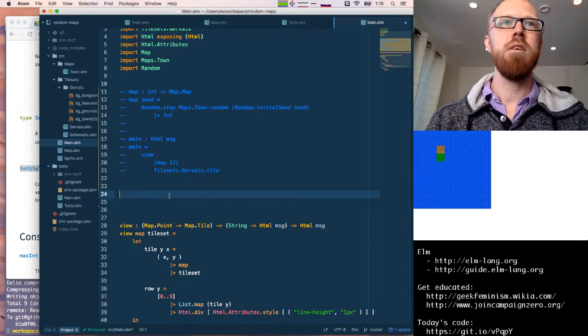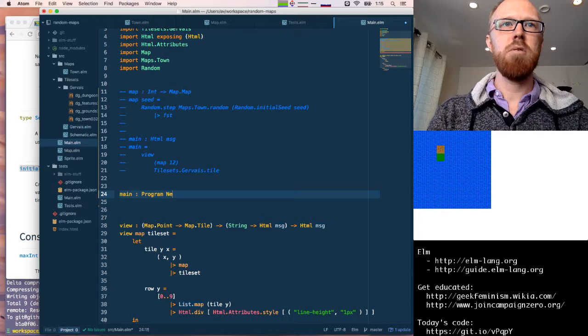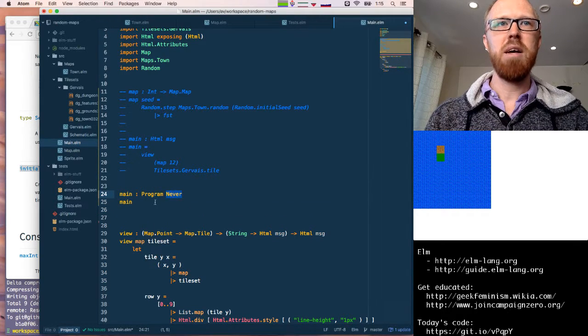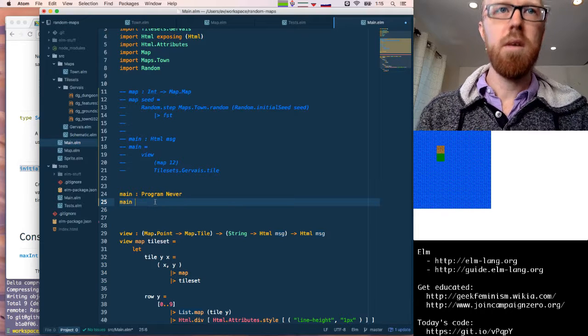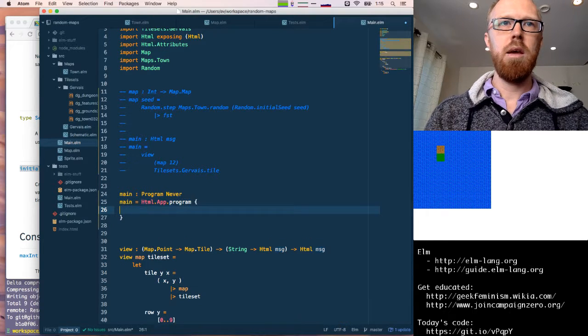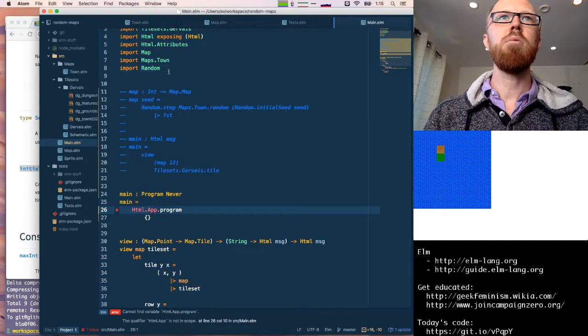All right, so I'm going to change main to be a program never, because there's no flags being passed into it. And main is going to be HTML.app.program. And I'm going to let the compiler help me out with what we need.